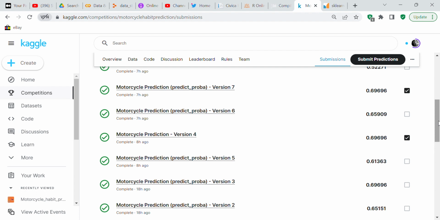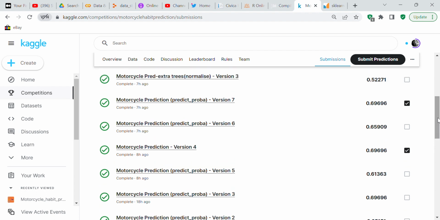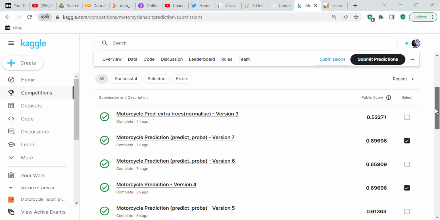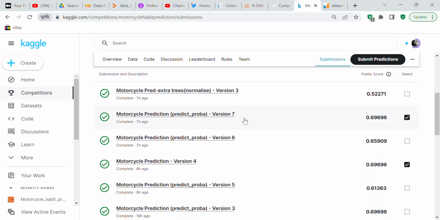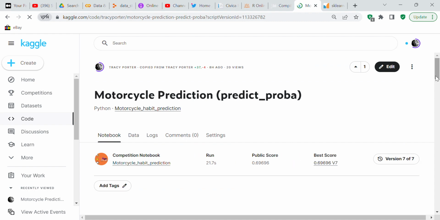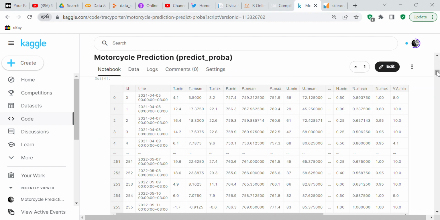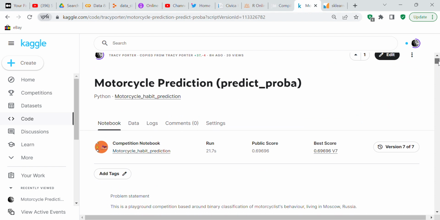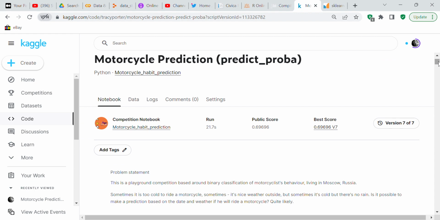The reason why is because in this particular data set, there is a class imbalance of approximately 70% ones and 30% zeros. So we're not going to do 2 notebooks in this video, we're only going to do 1 notebook. You can see that 69% is my highest score. So we're going to go on to version 7. And by the way, this is on my Kaggle account as well if you're interested.